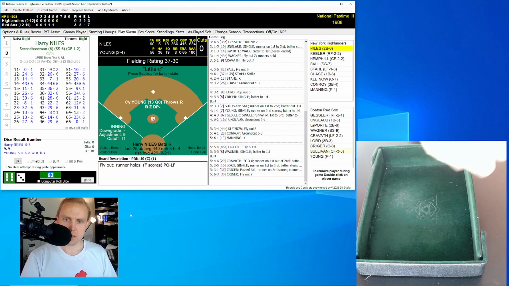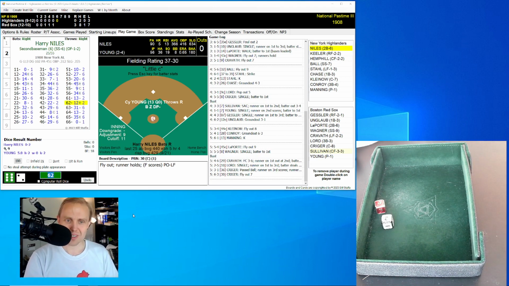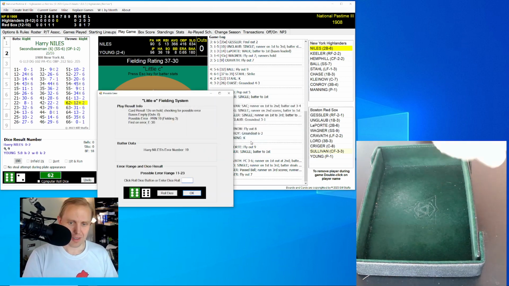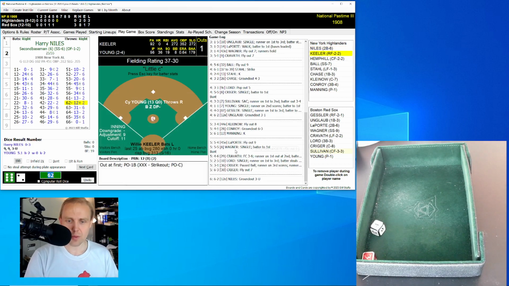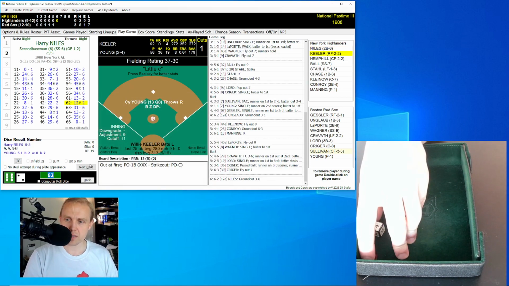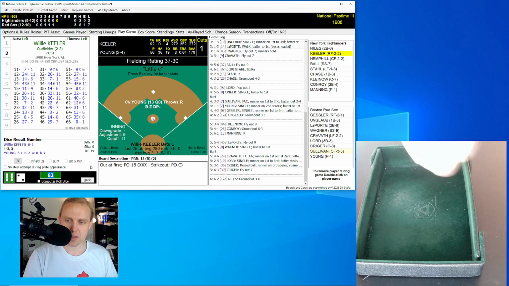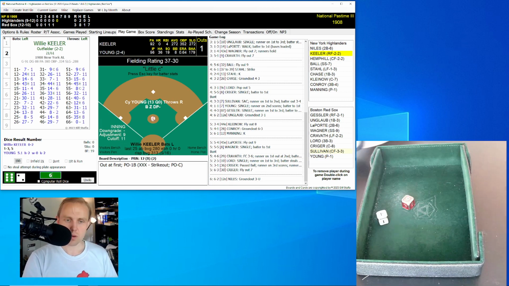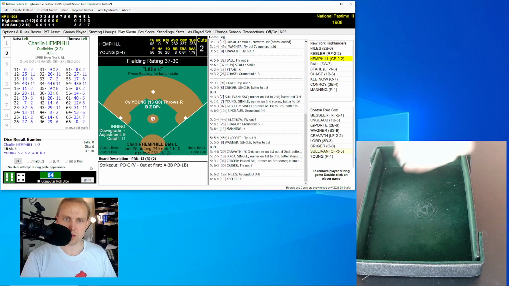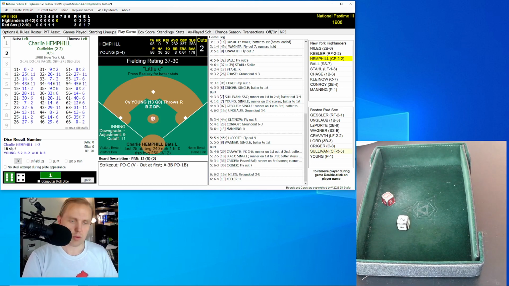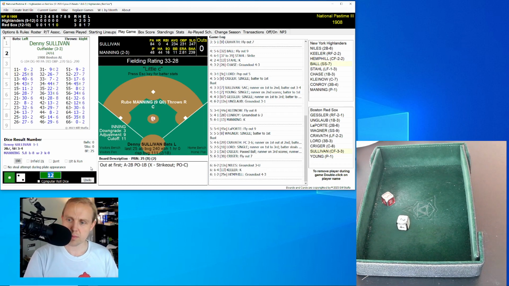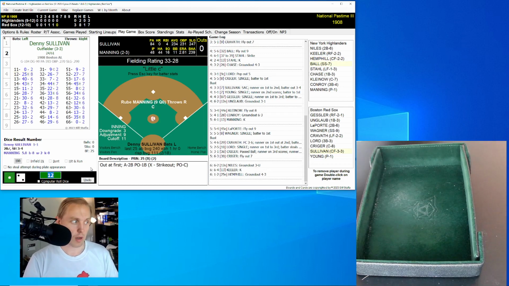We go to the top of the 6th. Here now is Harry Niles. Young, I tell you, 0.65 ERA, .180 batting average against. He's 2 and 4. Here's Harry Niles, who rolls a 62 for a 12. Little E roll is a 34, out of the range. It's a ground ball over to first base, and it's Unglaub who grabs that, goes to the bag himself, 1 away. Wee Willie Keeler rolls a 64 for a 13 and strikes out, 2 gone. Here's Charlie Hemphill, who rolls a 12 for a 25. Ground ball second base. Laporte goes to first, and we go to the bottom of the 6th.